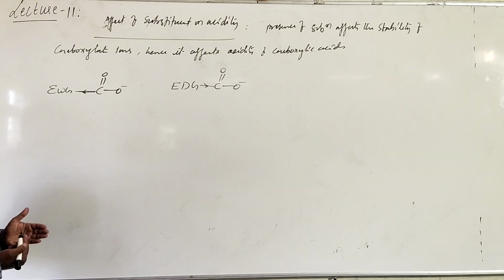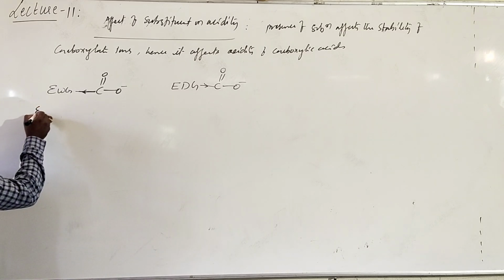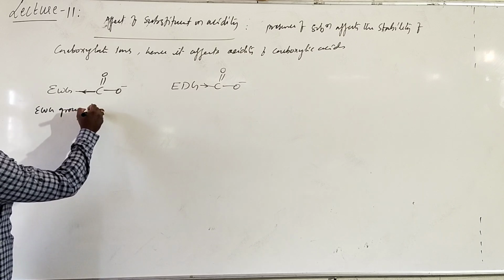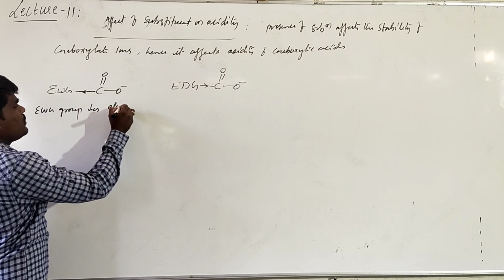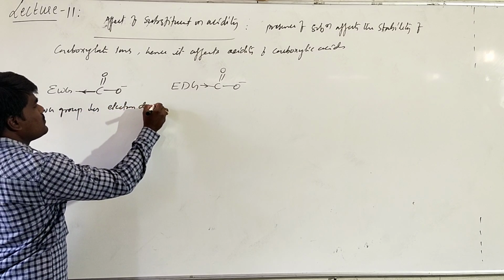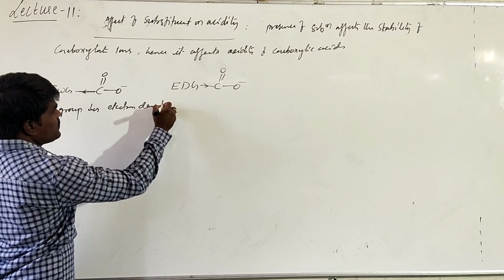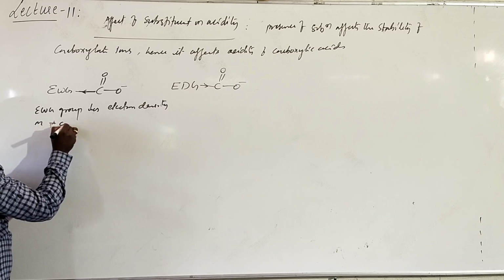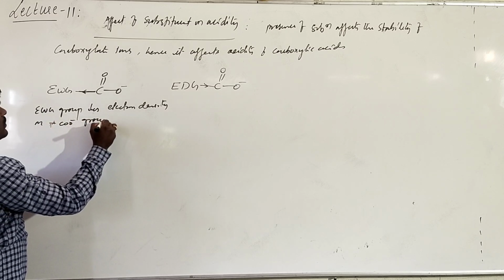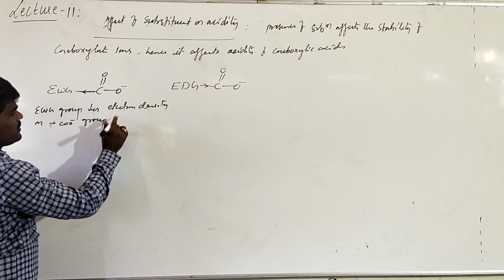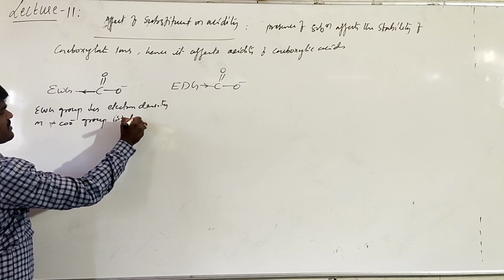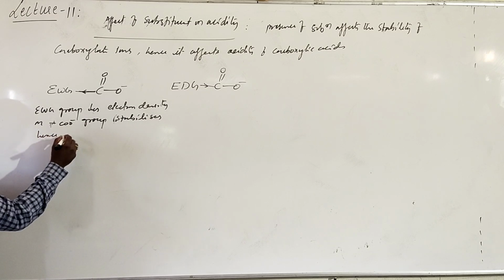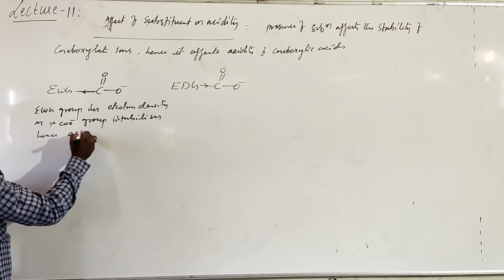So what we can conclude: electron withdrawing groups decrease electron density on the carboxylate group, on the COO minus group, and stabilize it. Hence, acidity increases.